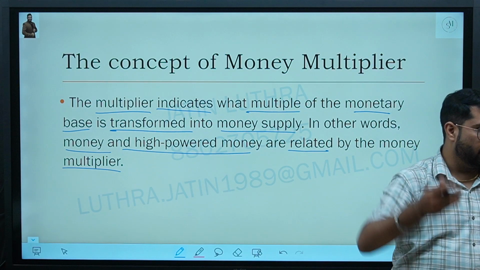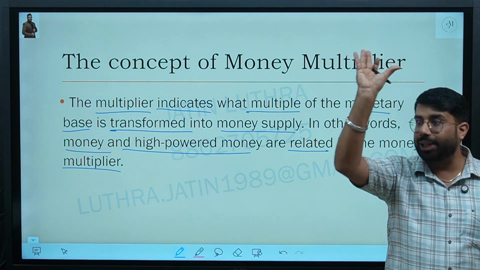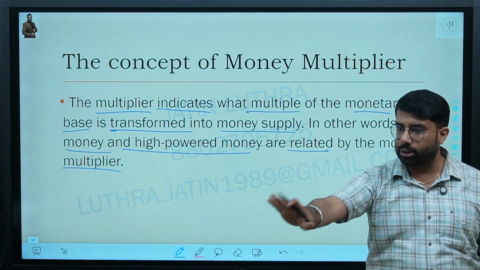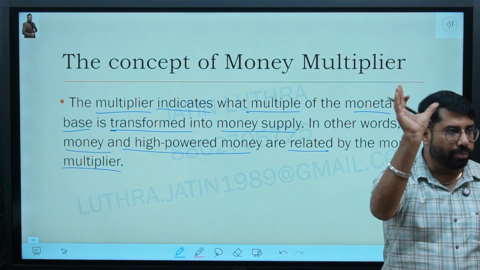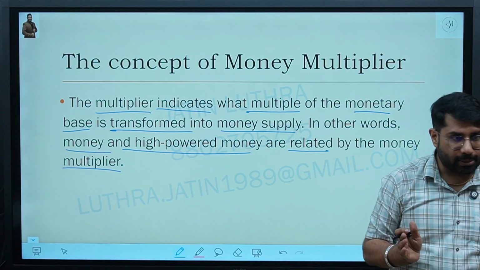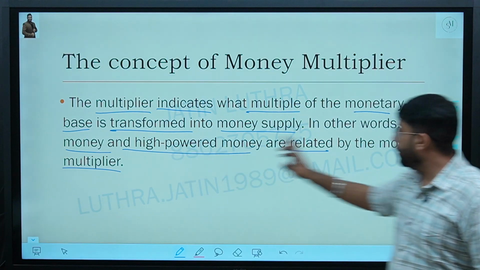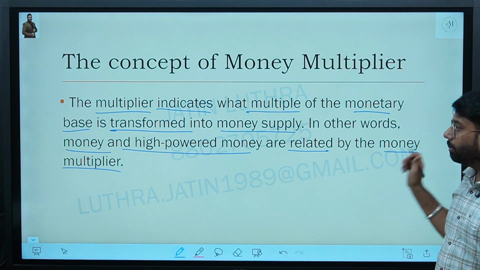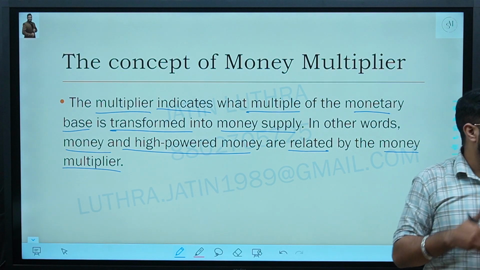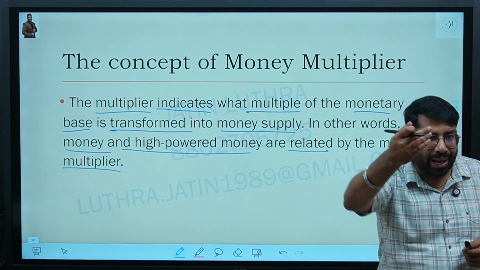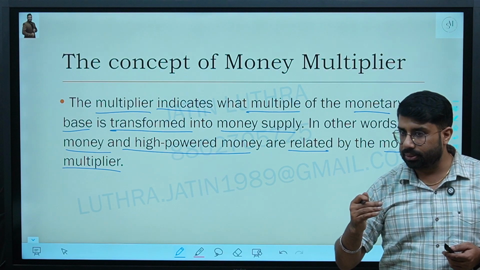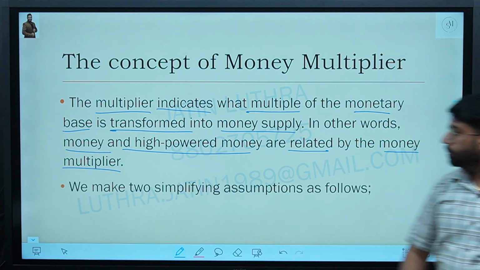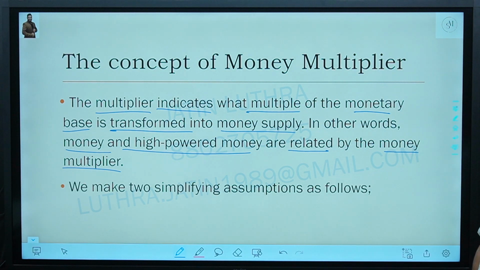What is the money multiplier? The relationship between money stock, that is money supply, and the stock of monetary base. So money stock is money supply only. Stock of money and stock of monetary base, that is what it is saying. In other words, money and high powered money are related by the money multiplier. It shows the relationship between money supply and monetary base. Are you clear with this thing? Yes or no?